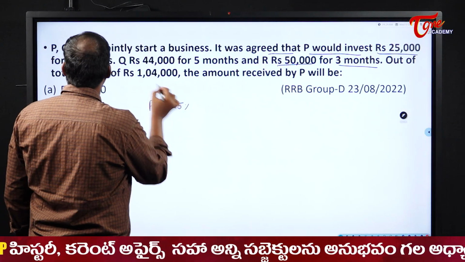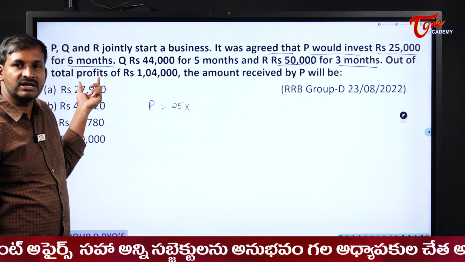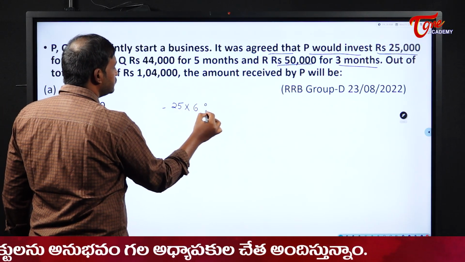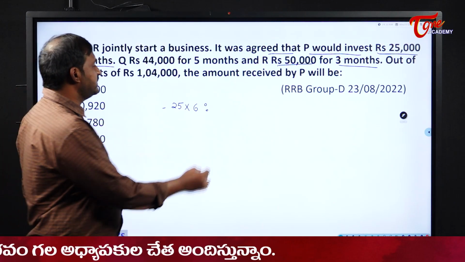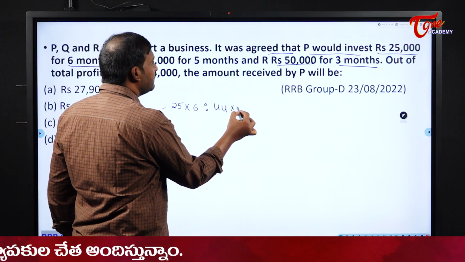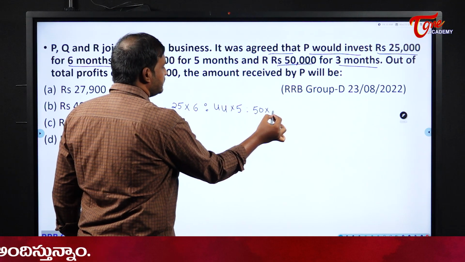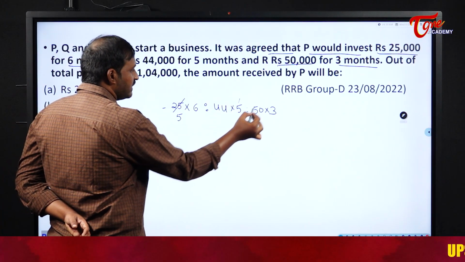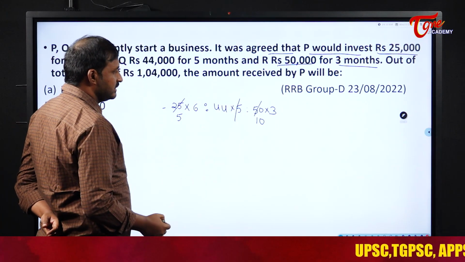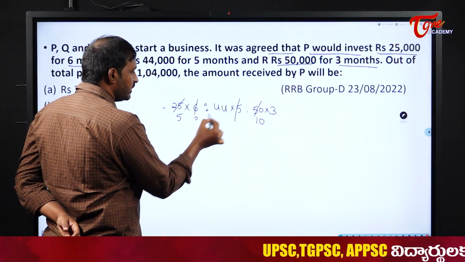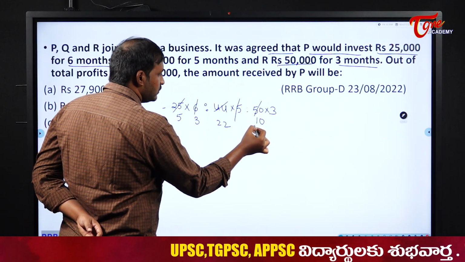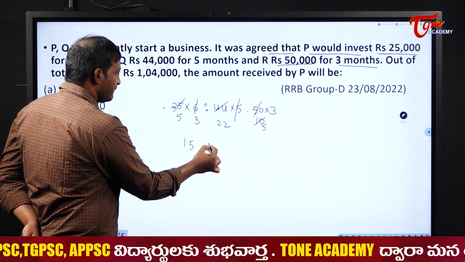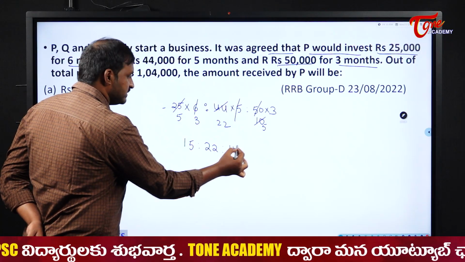So 25 into 6 months for P, 44 into 5 months for Q, and 50 into 3 months for R. Directly you can find: table of 5, 5 fives is 25 and here 10. Next, in the 2 table, 2 threes, 2 twenty-twos, 2 fives. Next 15 is to 22 is to 15. This is the ratio.